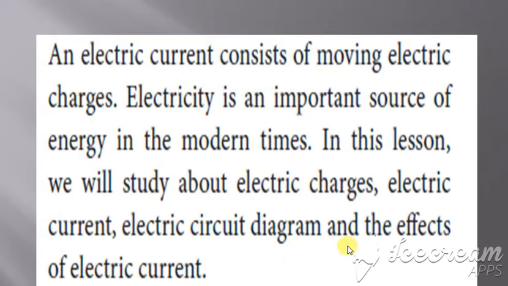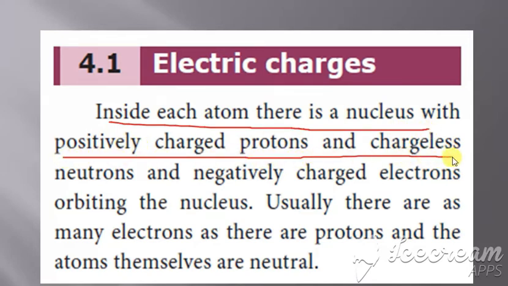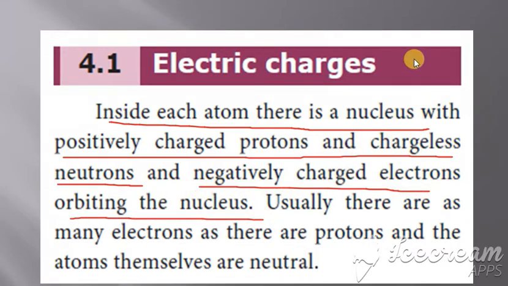So this is just the introduction to electric charges. Clear? Next we are going to see what an electric charge is. Inside each atom there is a nucleus with positively charged protons and chargeless neutrons, and negatively charged electrons which are orbiting the nucleus. This is what I told you first itself, is it not?